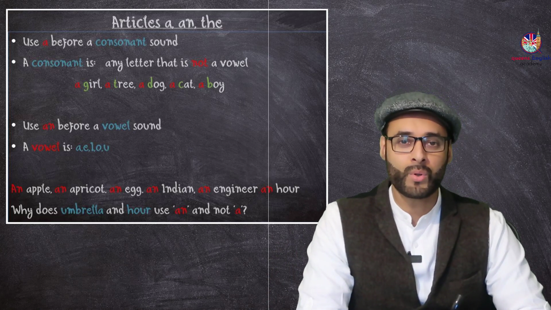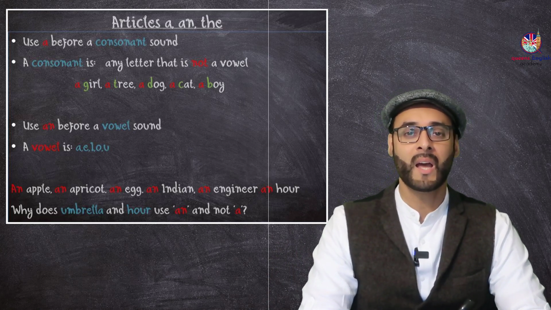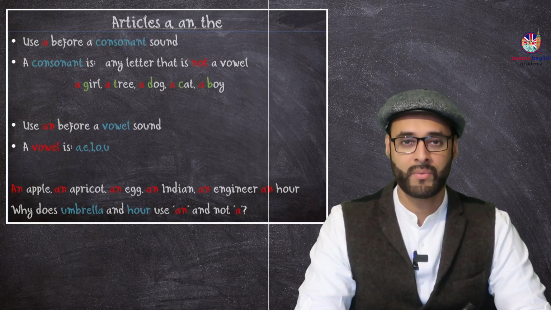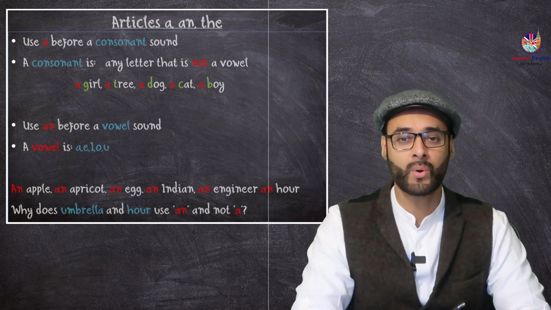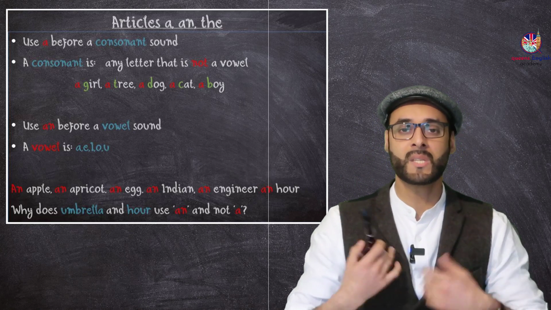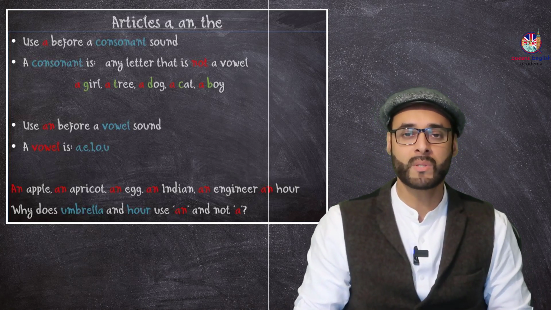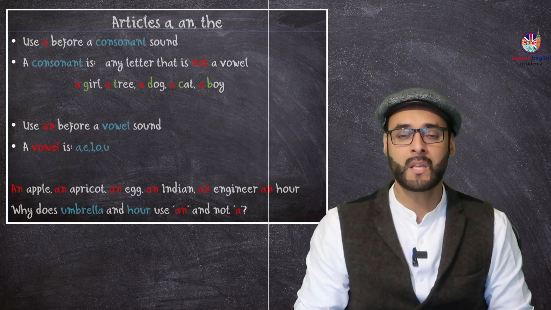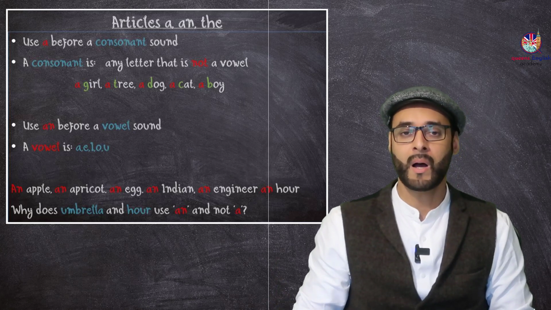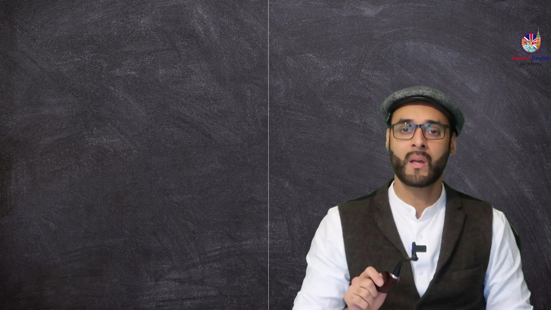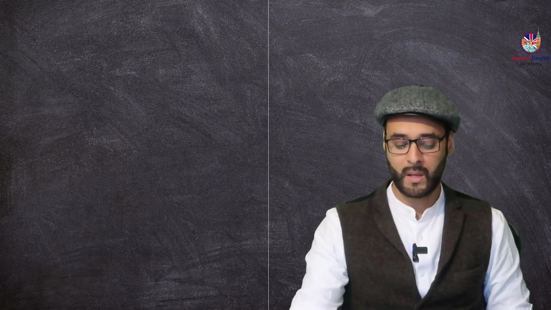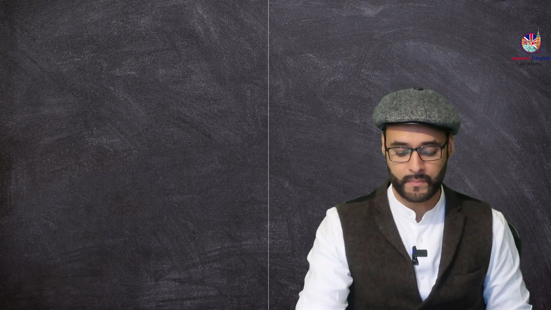Right, so you may ask, why did I say an hour? Because it's a consonant. It's got an H. But this H is silent. We don't pronounce it. I won't say a hour. See me in a hour's time. I'll say see me in an hour's time. So that's why we use the word an here.